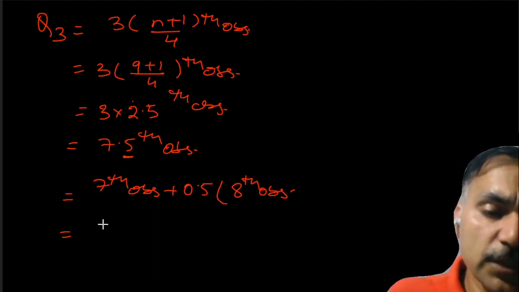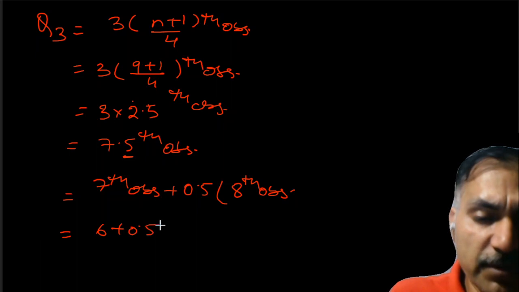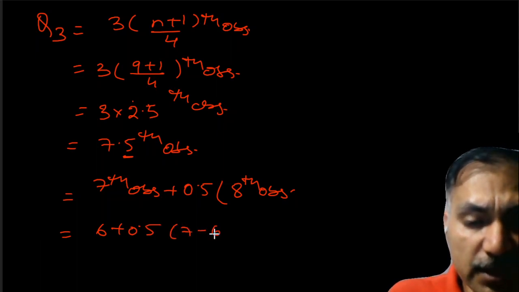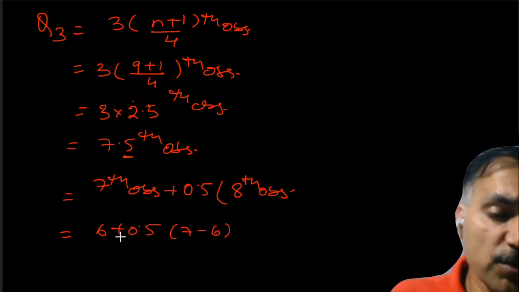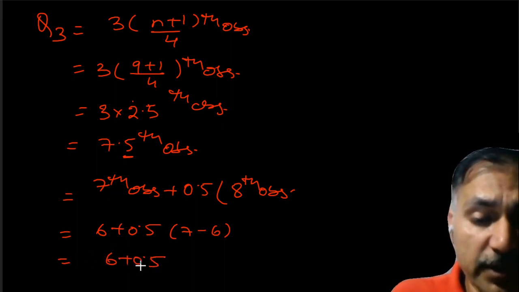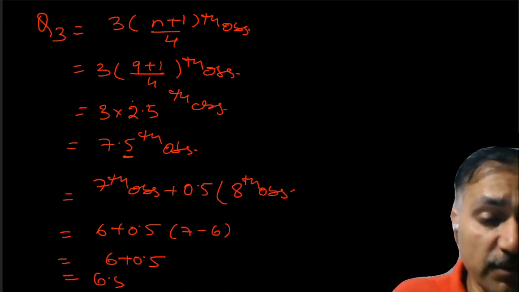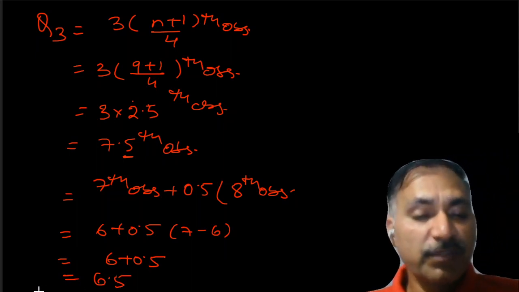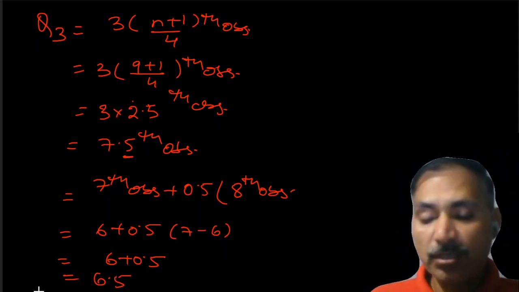Now, it is 6 plus 0.5 into 7 minus 6. 7 minus 6 is 1. 1 into 0.5 is 0.5. It is 6 plus 0.5. It comes as 6.5. So we got Q3 also.